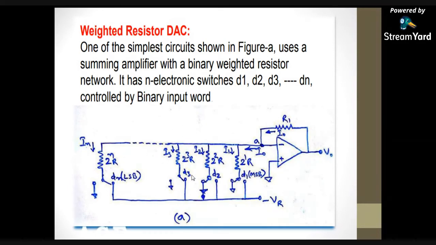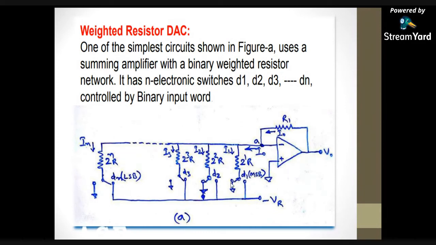Once you observe these resistors, each is either connected to ground or connected to the voltage. We are discussing the DAC circuit, so the digital bits may be 1, that means logic high, or logic low. If it is logic low, then that corresponding bit is connected to the ground.